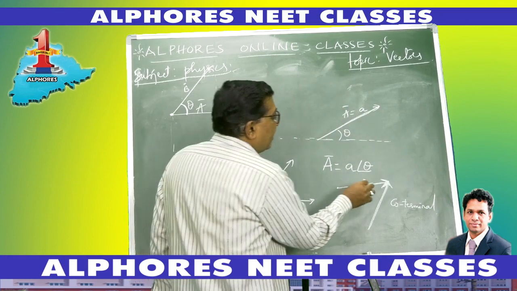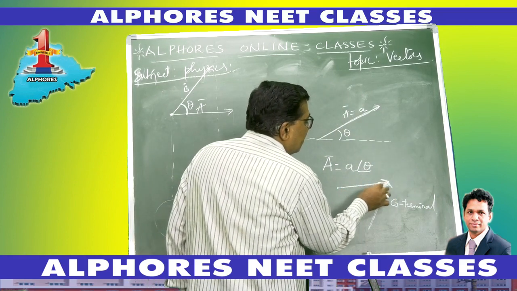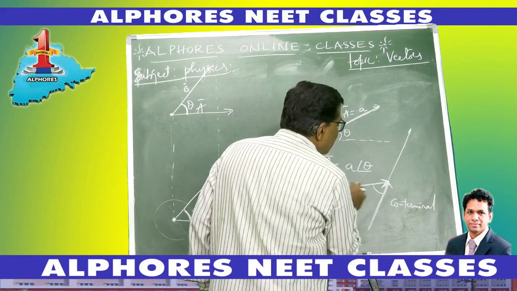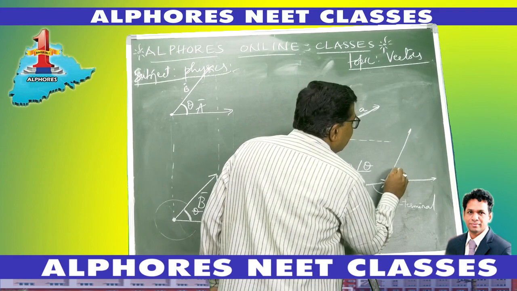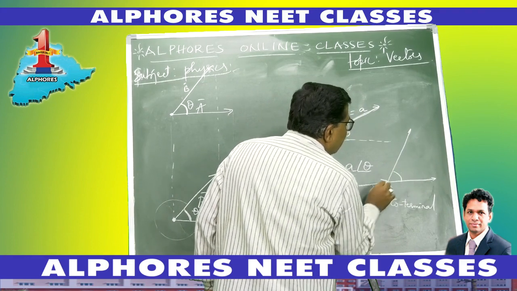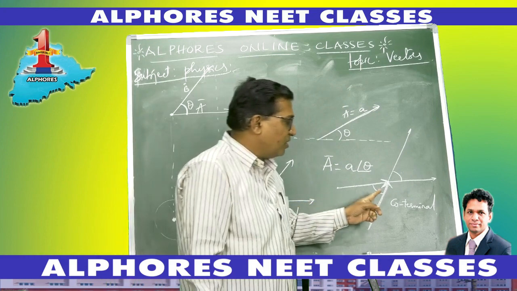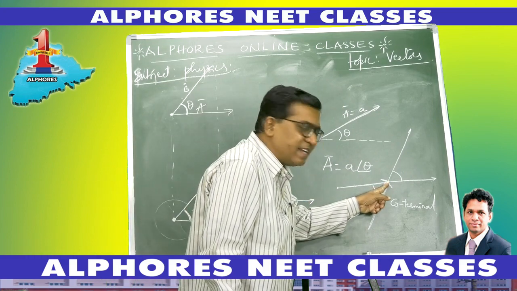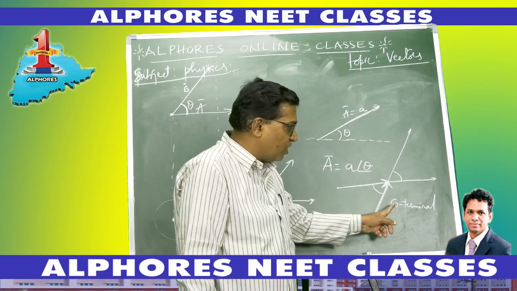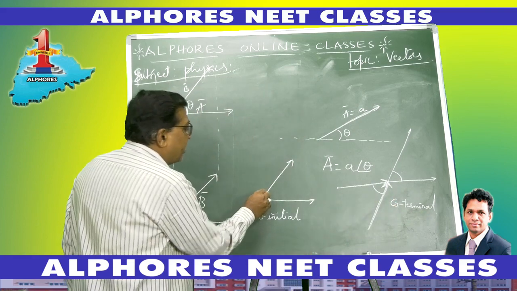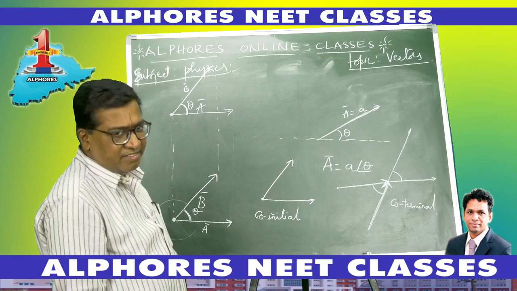Even now the angle between these two gives the angle. If you shift this vector to this side and this vector to this side parallelly, then these are vertically opposite angles, equal in magnitude. So if the terminal points end up at the same point, they are called co-terminal vectors. If they start from the same point, they are called co-initial vectors.